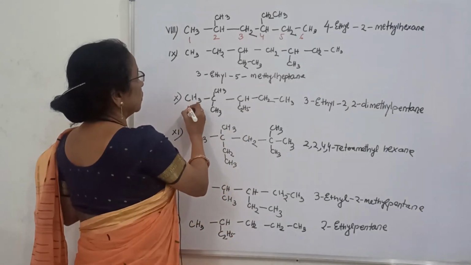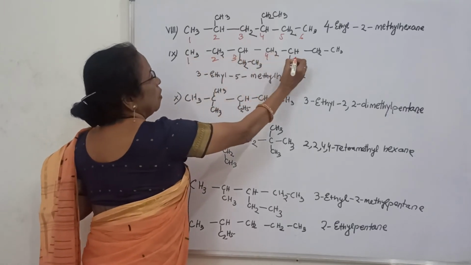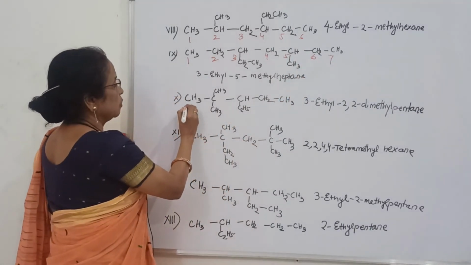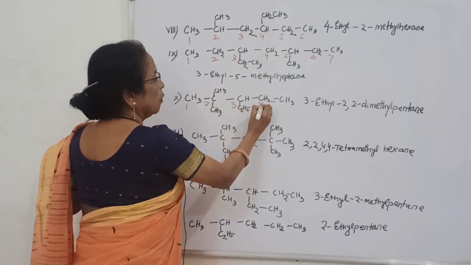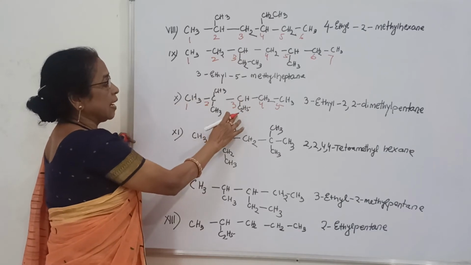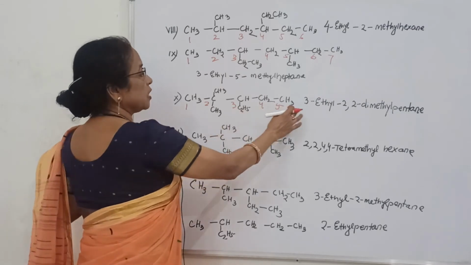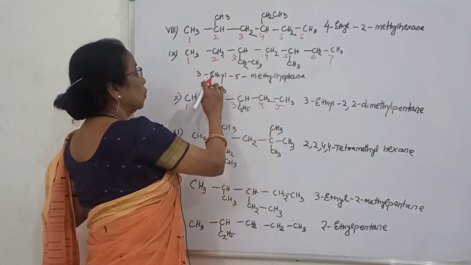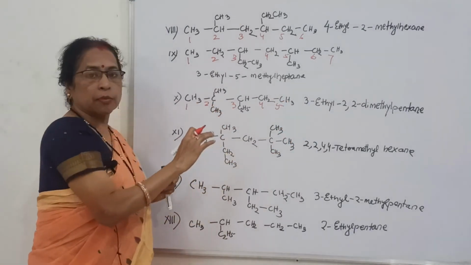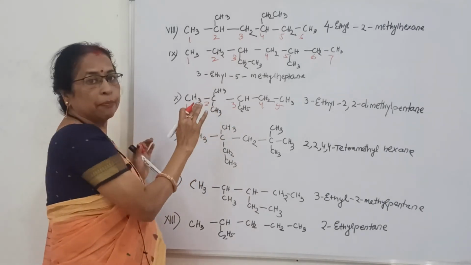So here, what to write? Here you should write 1, 2, 3, 4, 5, 6, 7. Similarly here also, that is 1, 2, 3, 4, 5. That means here 2, 2 dimethyl and 3 is ethyl. But the question is, which will come first? Alphabetically, ethyl comes first. So it is 3 ethyl, 2, 2 dimethyl pentane, because the longest carbon chain is 5. So 3 ethyl, 2, 2 dimethyl pentane.